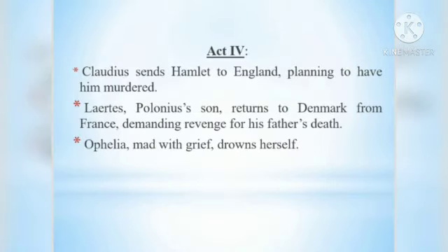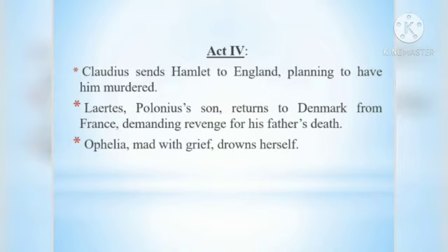In Act 4, Claudius sends Hamlet to England, planning to have him murdered. Laertes, Polonius' son, returns to Denmark from France, demanding revenge for his father's death. Ophelia, mad with grief, drowns herself. So, in Act 4, to set things right, Claudius resolves to murder Hamlet, and so he sends him to England, planning to have him murdered.